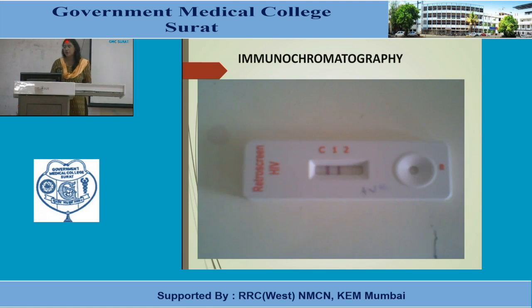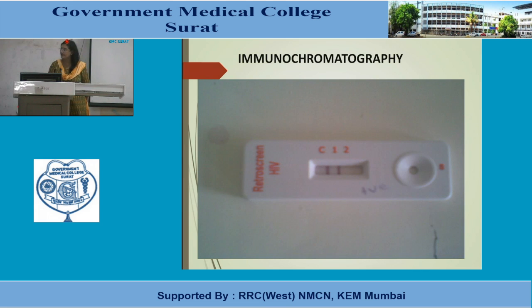So this is the immunochromatographic method, where a nitrocellulose membrane is used on which different antigens are blotted at different sites, and there is a band known as the control band. If the sample was proper and the technique was proper, then this control band will be there, but it does not denote a positive test. The control band is for validity of the testing.